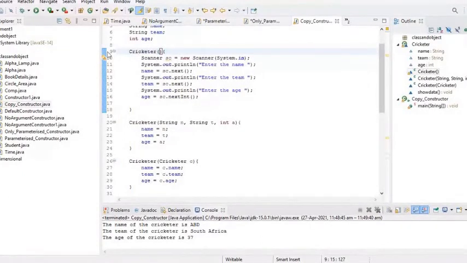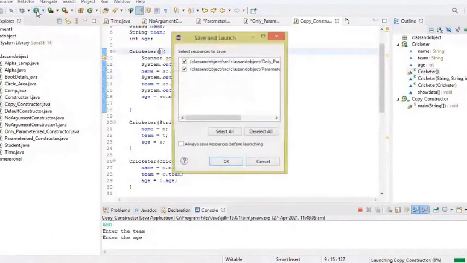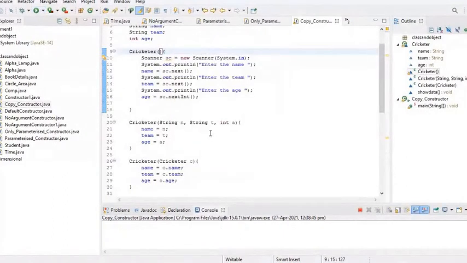So simultaneously let me run the code. It will be helpful. Whenever the default constructor is called, it is asking to enter the name, enter the team, and enter the age. Let me enter the name as MSD. Let me enter the team as, let's say, India, and let me enter the age of MSD, that is 39. So I have entered the values with the help of a no argument constructor.